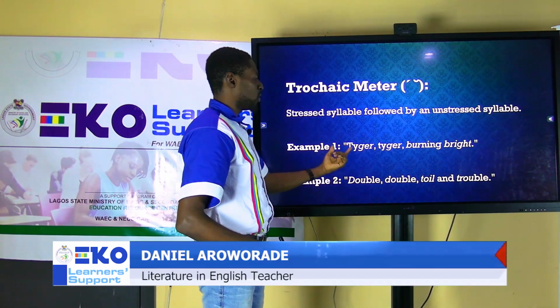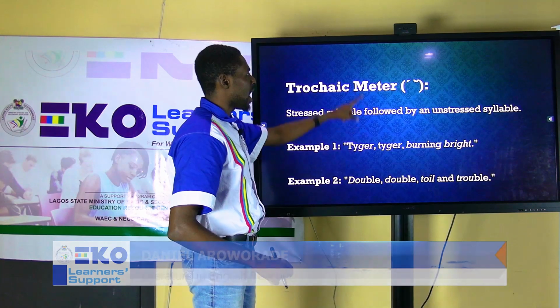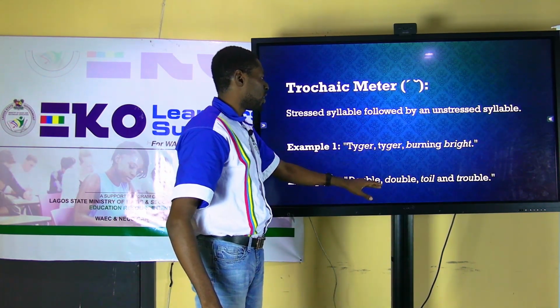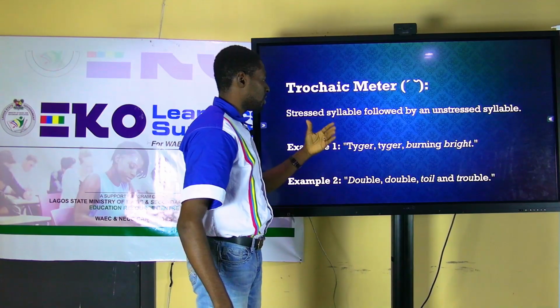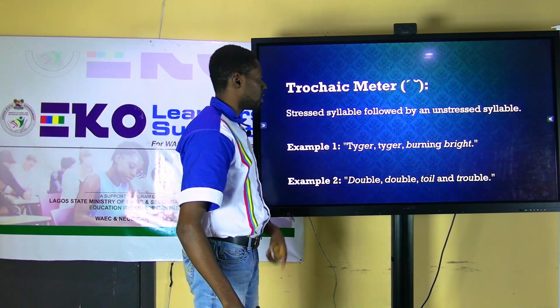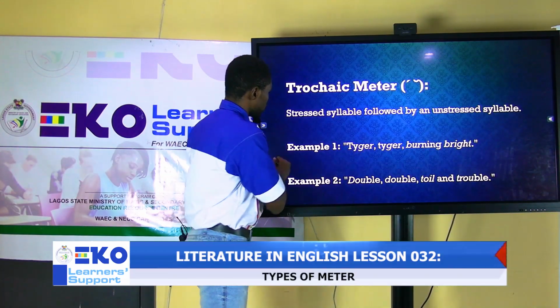So you look at the first one, you say, tiger, tiger. So the first goes high, and then the second syllable comes lower. The same thing happens in the same exact word.